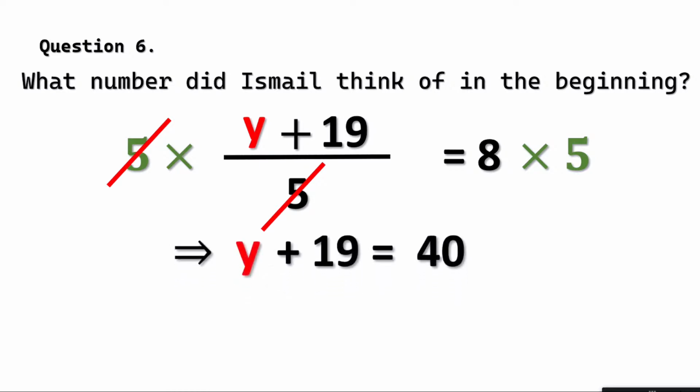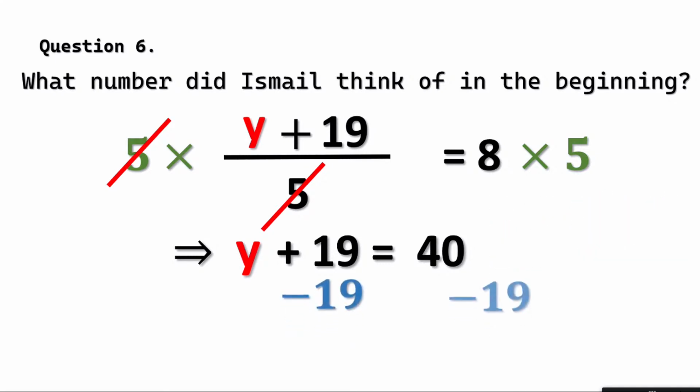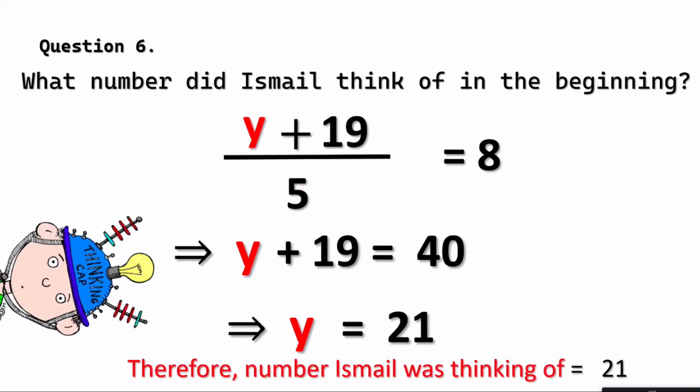And what do we get? Left hand side is only y plus 19, bye-bye to 5. And the right hand side is 8 into 5, which is 40. Now it is time for 19 to go away. How will we do that? We subtract 19 from both sides, and when we do minus 19 on both sides, there you go. y is sitting alone out in the open with nobody to disturb him. y is equal to 21. So the number Ismail was thinking in the beginning is 21.